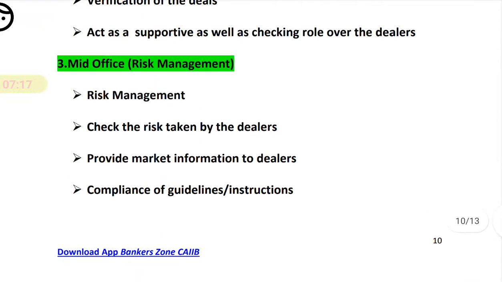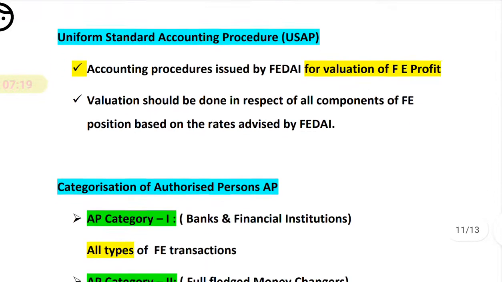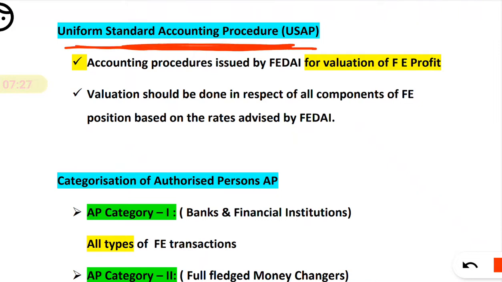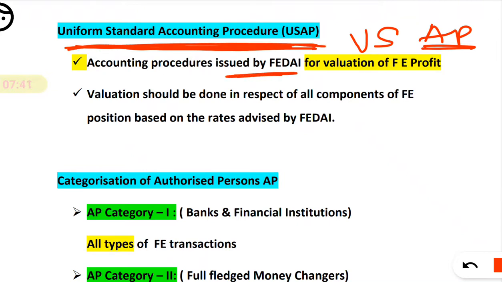Okay, we have discussed front office, back office and mid office. Now what is USAP? USAP stands for Uniform Standard Accounting Procedure. It is simply uniform, it is standard, and it is an accounting procedure. But for what is it used? First remember, it is issued by the FEDI. It is issued by the FEDI. That means who gives that procedure? It is given by the FEDI.